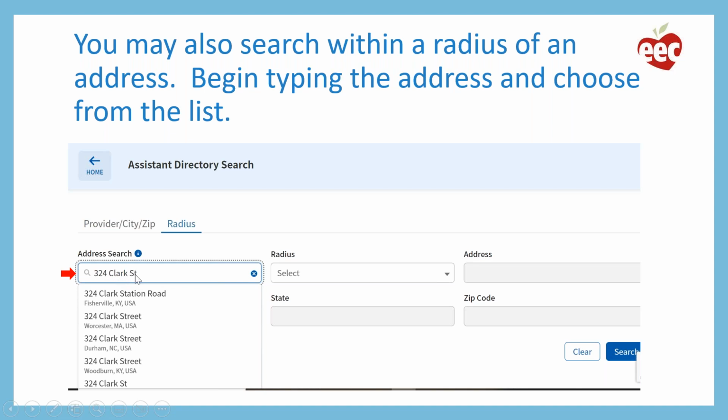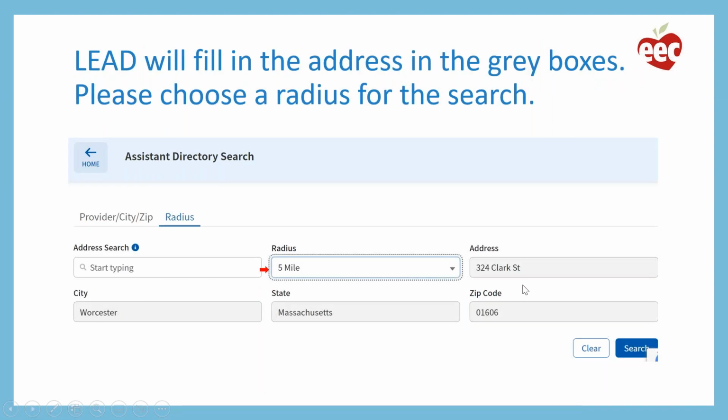When I start to type in an address here, the system brings up potential matches. I see 324 Clark Street in Worcester displayed in that list, and I click on it, and then the system will automatically fill in the address in these shaded areas. If we go to the next screen, you can see that it filled in the address, the city, the state, and the zip code for me.